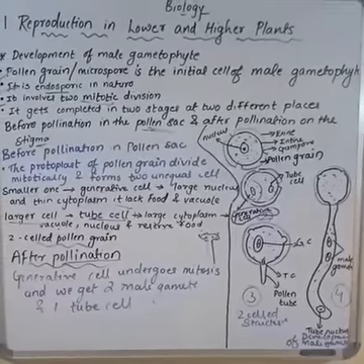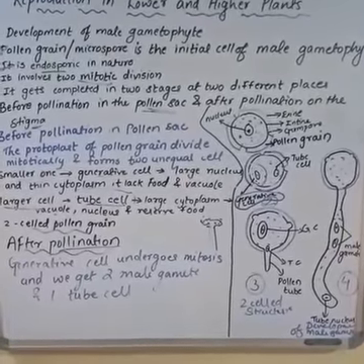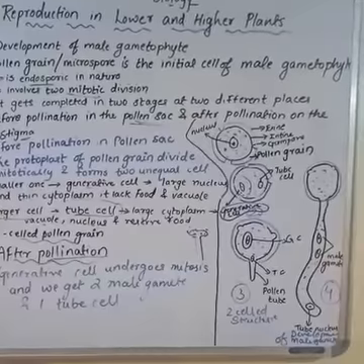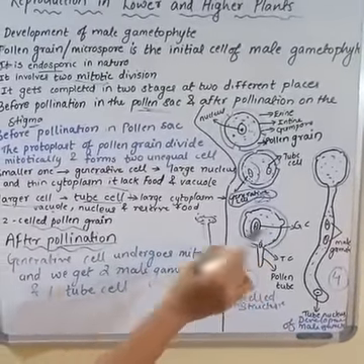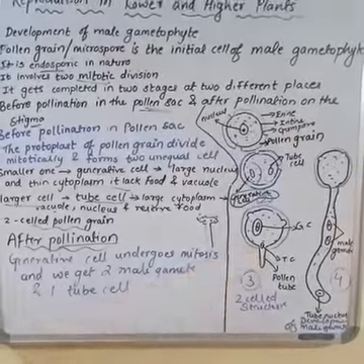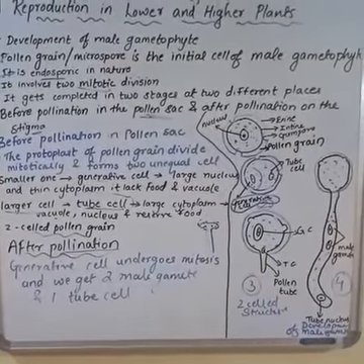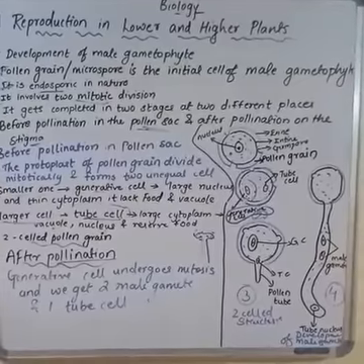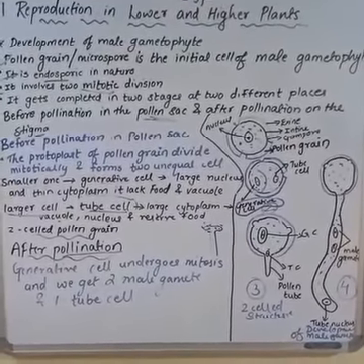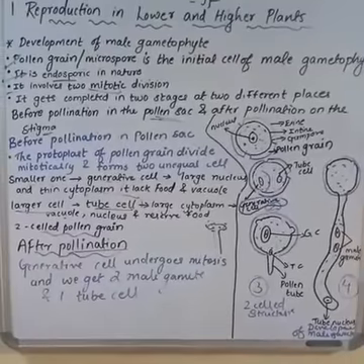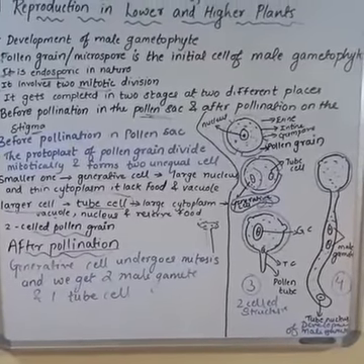Once the pollen grain starts absorbing the sugary secretion, a pressure will be created on the intine. Intine is the inner structure. The pressure is created, the intine will come out, and it will form the pollen tube. When the intine comes out, it forms the structure called the pollen tube.